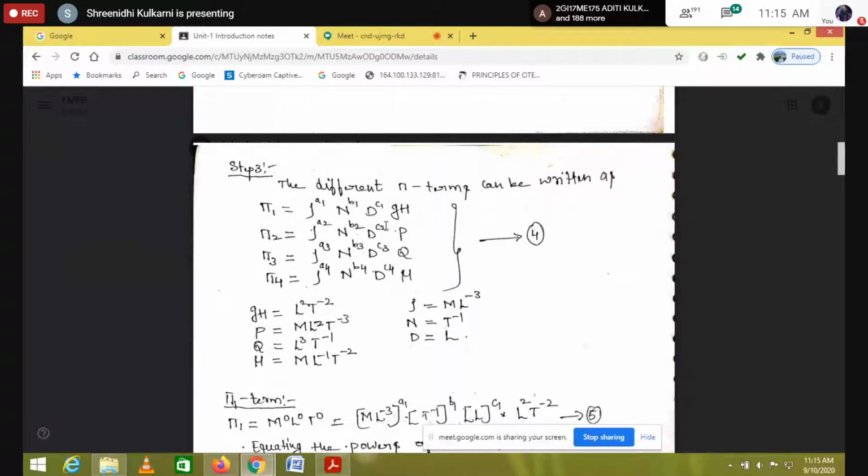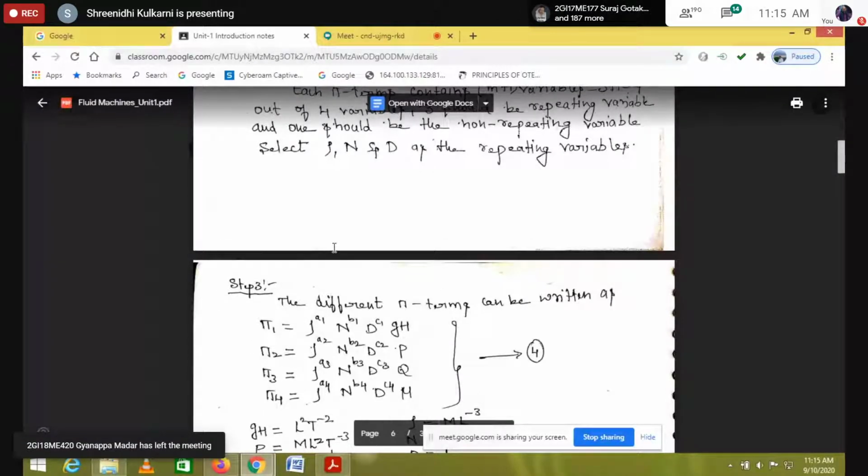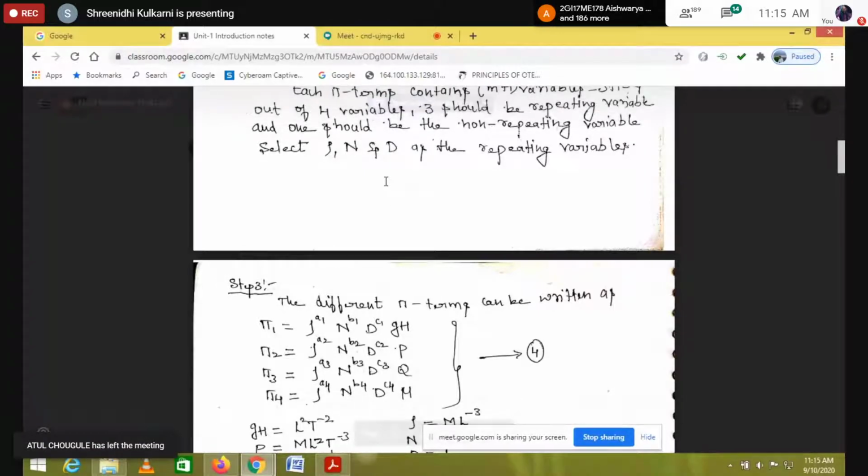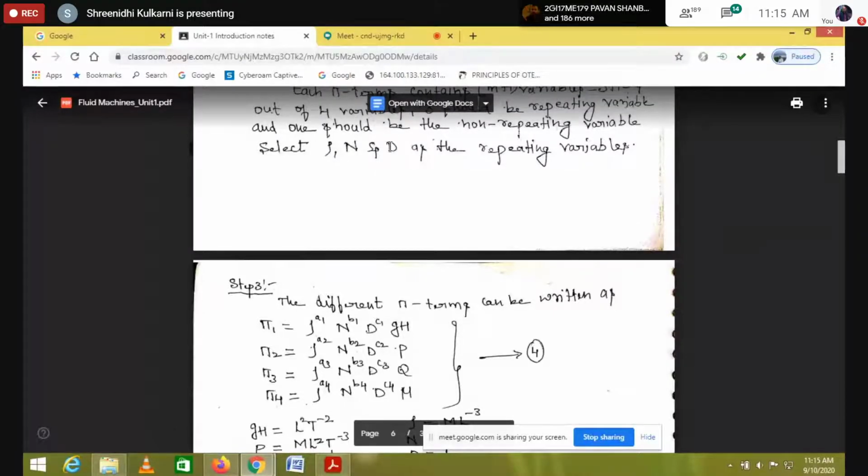The different pi terms can be written as follows. For this problem statement I considered rho, N, D. You may ask, sir, why did you write only rho, N, D? You can write it as D first, because D is a geometrical property, N is a flow property, and rho is a fluid property. Fine, you can write D, N, rho also. It is also correct.